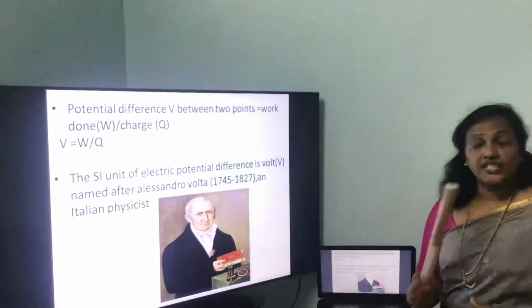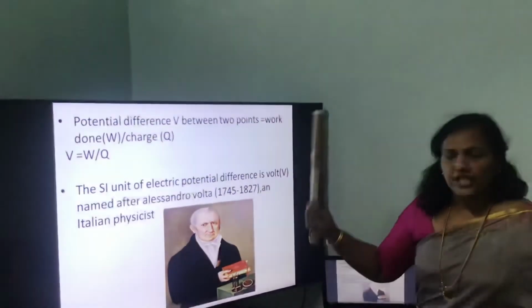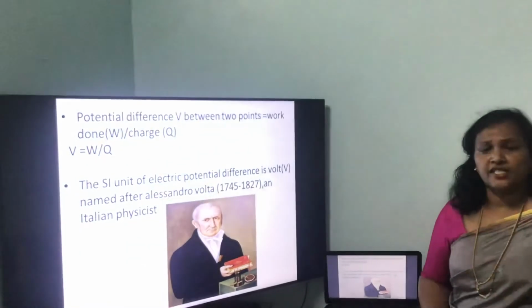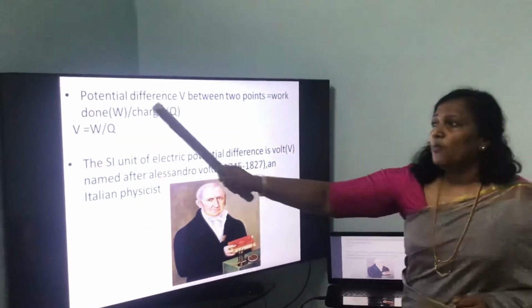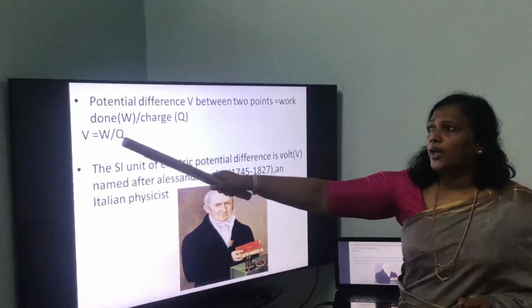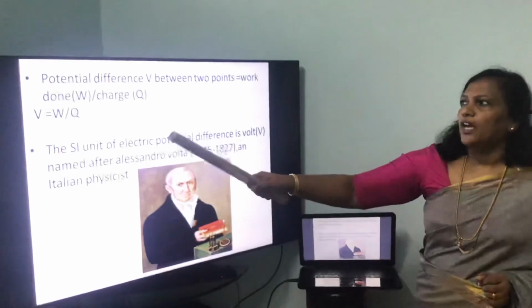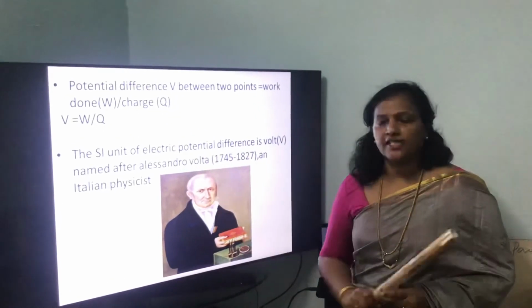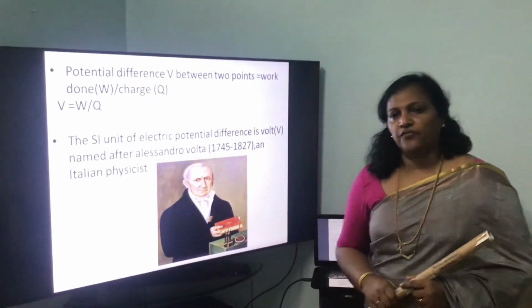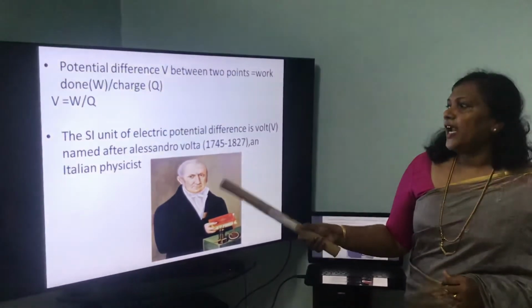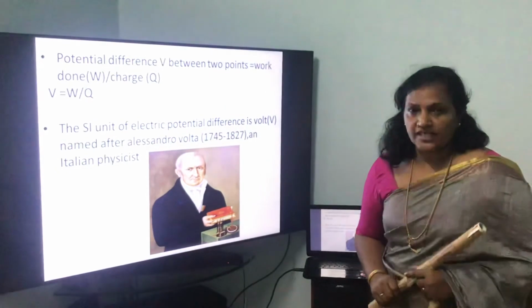Potential difference is denoted by V. So potential difference V is equal to W by Q. What is W? It is work done. And what is Q? It is charge. The SI unit of potential difference is volt, named after Alessandro Volta, an Italian physicist.